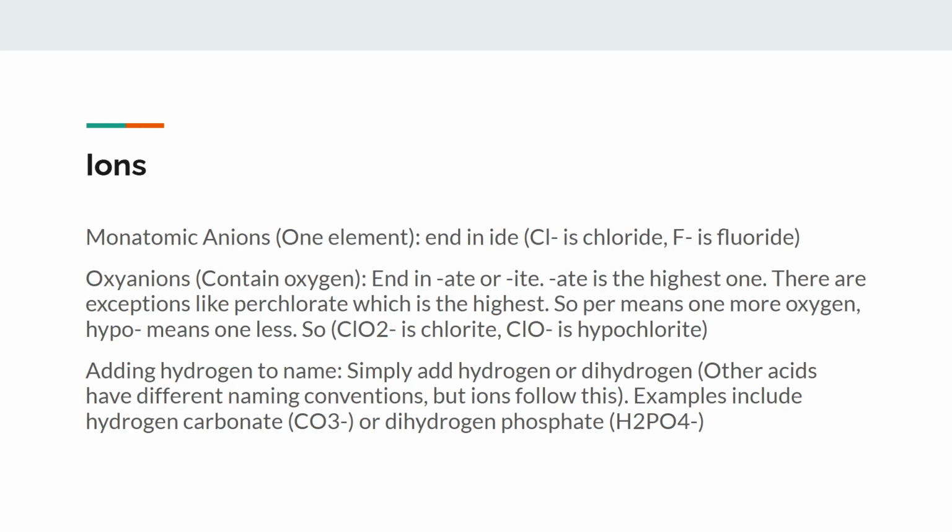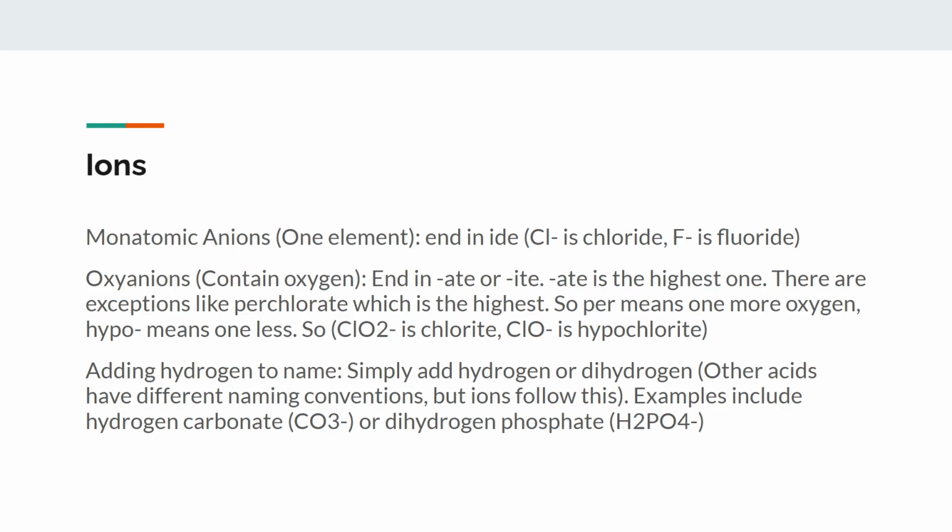For monatomic anions, there's one element, and they end in "ide." These are typically the nonmetals at the right side of the periodic table. So we have chloride, fluoride, and that's really simple. For oxyanions, which are just anions with oxygen, they end in "ate" or "ite."